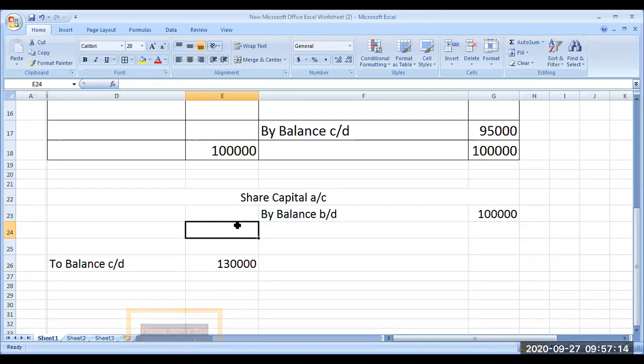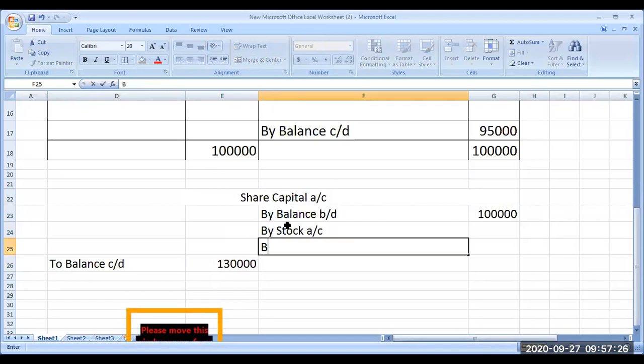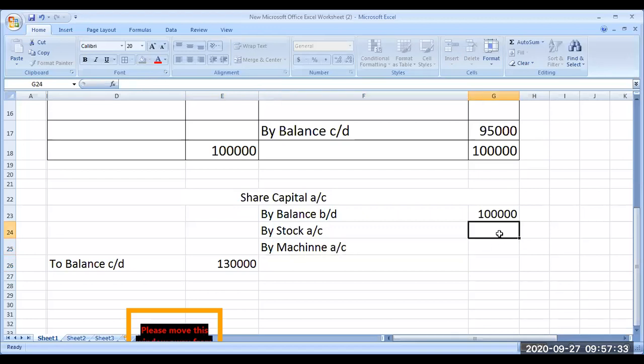They are buying some asset. Look at this, point number 2. They are buying assets, stock and machinery, by issue of equity share capital. They are buying from another company some stock and some machine. They are not giving any cash. They are giving equity shares, ownership in the business.